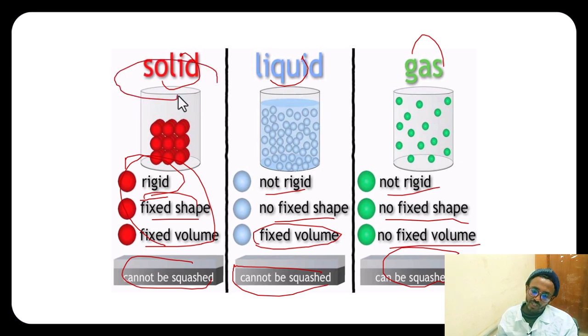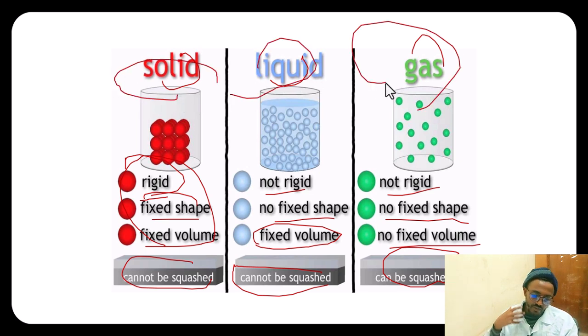So this is also an interesting concept. You can have a good understanding of these three states: solid, liquid, and gas. The solid and the liquid have a fixed volume, but in gas there is no fixed volume. In solids there is a fixed shape, but in liquids and gases there is no fixed shape. And also solids are rigid, but liquids and gases are not rigid.